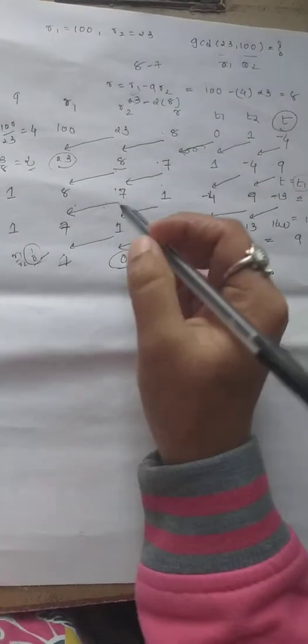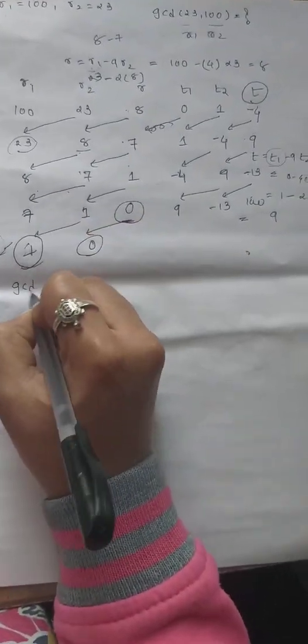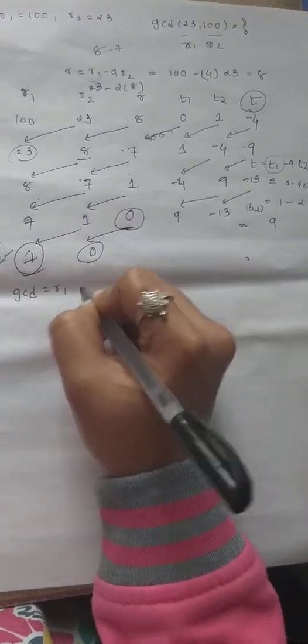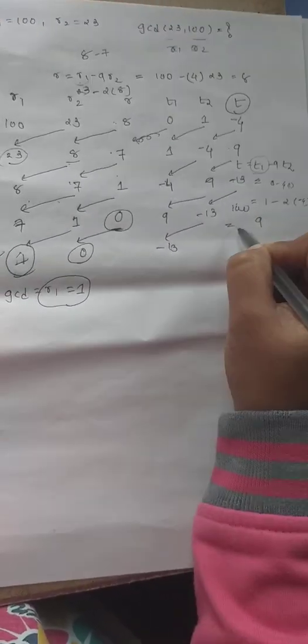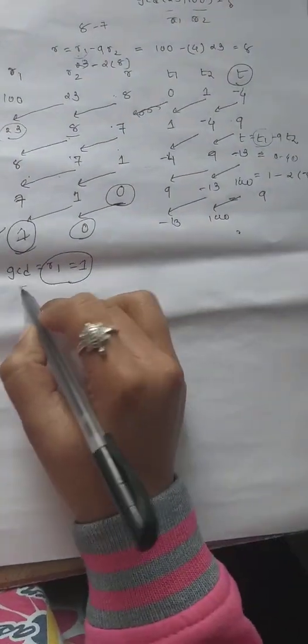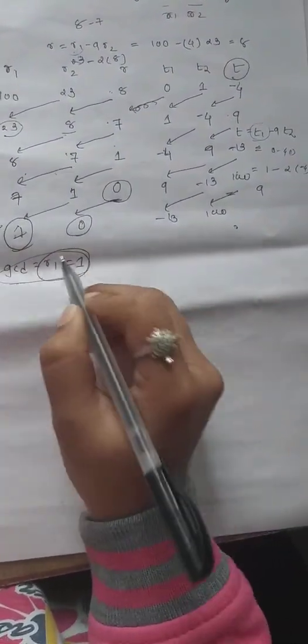So we do not perform any further step. Okay, so that's it. Our GCD is R1, so R1 value is 1. So GCD is 1. And minus 13 times 23 plus 100 times 3 equals 1. So we get the GCD value is 1.